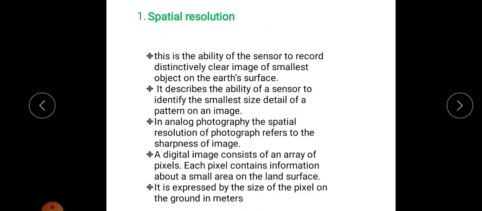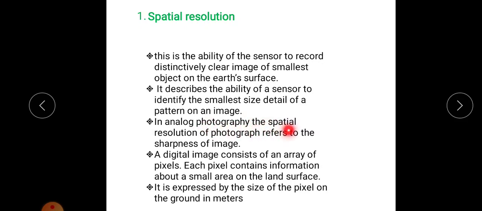First one is spatial resolution. So spatial resolution is the ability of the sensor to record a distinctively clear image of the smallest object on the Earth's surface. So spatial resolution is the ability of a sensor to identify distinctively the smallest object on the Earth's surface. So the ability to identify the smallest feature on the Earth's surface is known as spatial resolution. So it describes the ability of a sensor to identify the smallest size detail of a pattern on an image, on a satellite image.